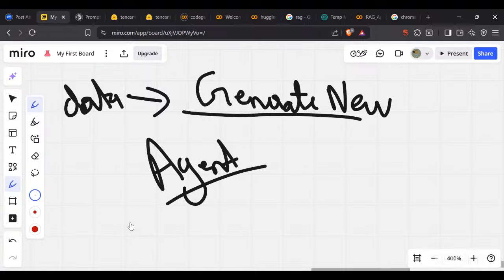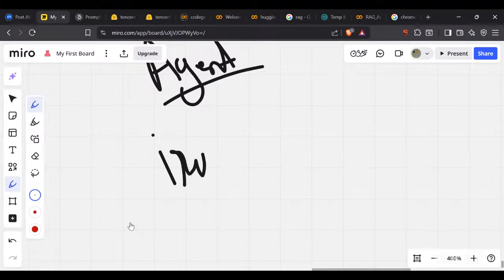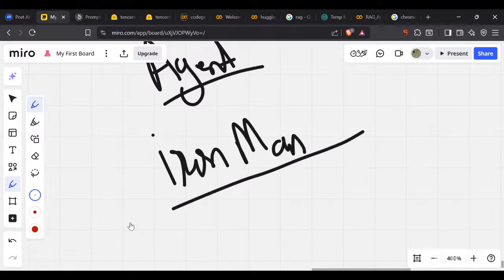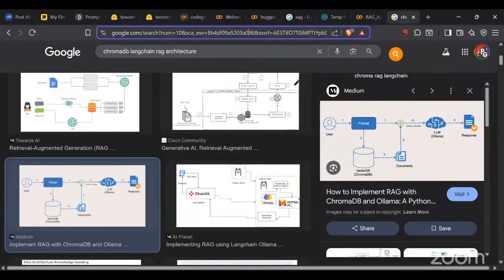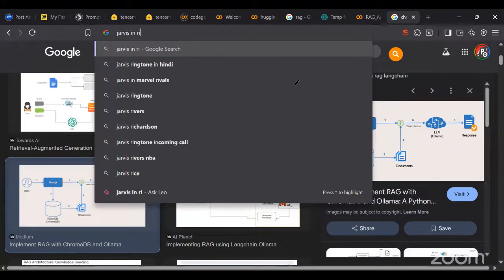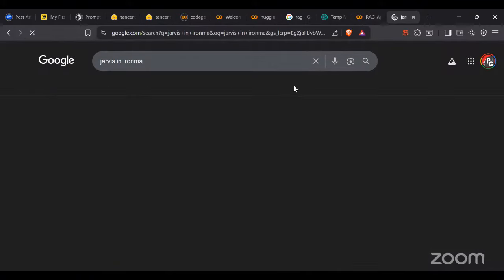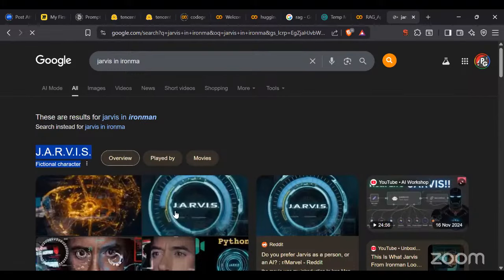Let's say if I want to say, sir, model please... have you guys ever watched Iron Man? Everyone saw the Iron Man movie, one of the very famous ones. If you know, there is something called Jarvis in Iron Man. Jarvis, ये Jarvis हुआ करता था.